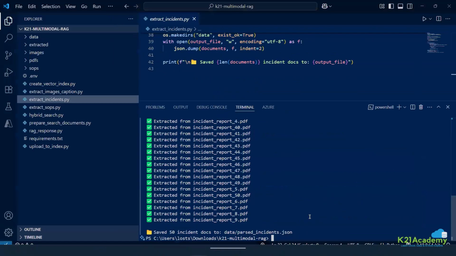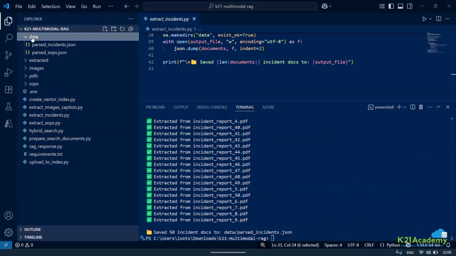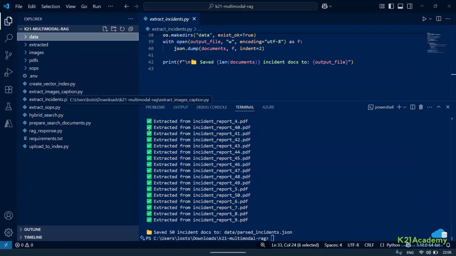Now let us just come back. This is all done, the extraction of the information. So I've extracted information from two documents. Now let me just extract the information from images. So let me just run this.